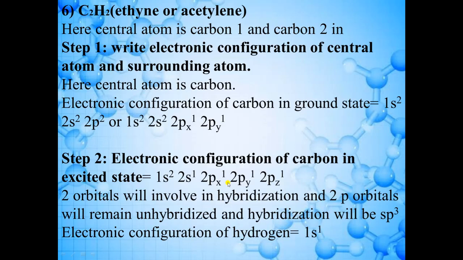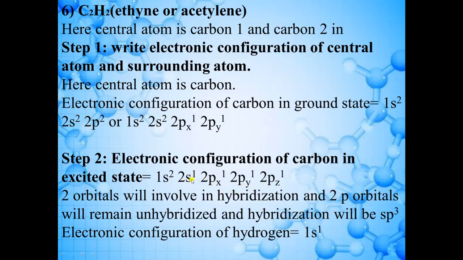Now how many orbitals will be involved in hybridization? As you can see here, only two hydrogens are present, right? CH triple bond CH. Write down this formula in your notebook. One hydrogen is attached to one carbon atom, right? So that means 2s and 2px, these two orbitals will be involved in hybridization. And the hybridization will be sp hybridization. And these two orbitals will remain unhybridized.